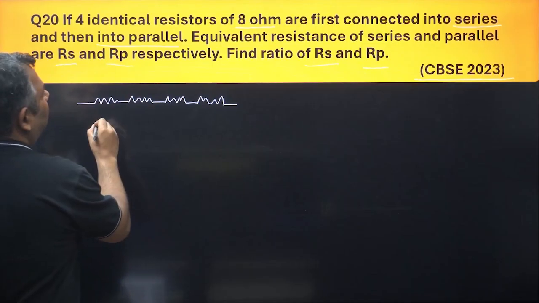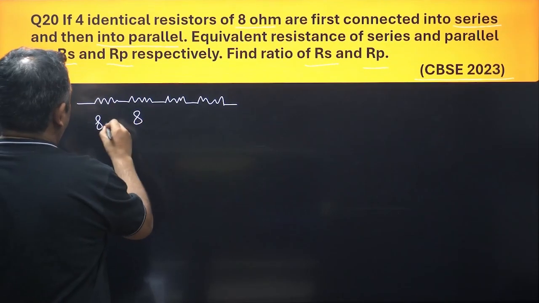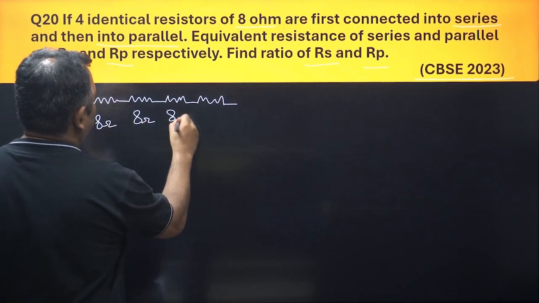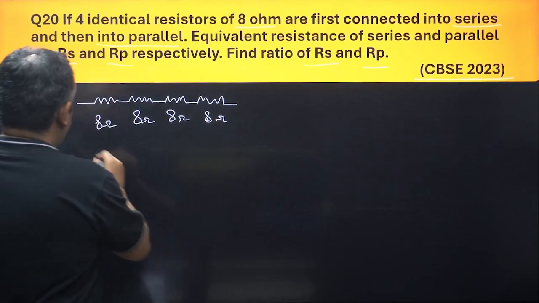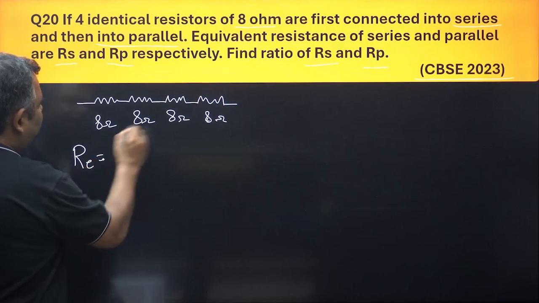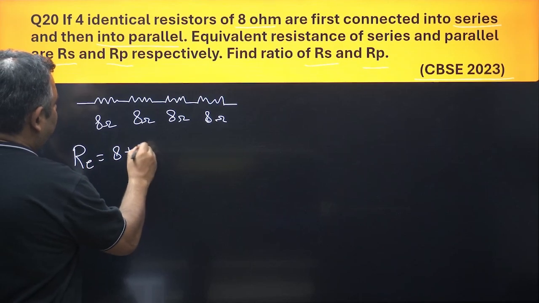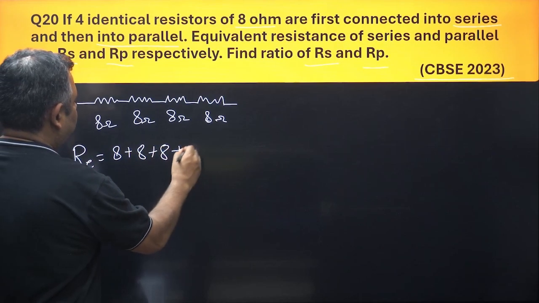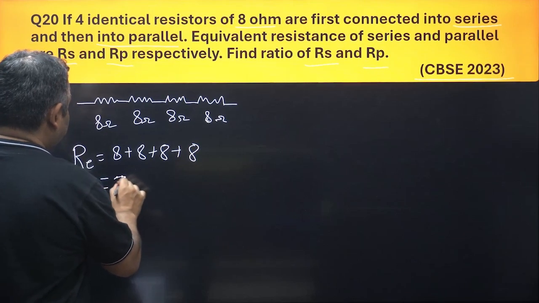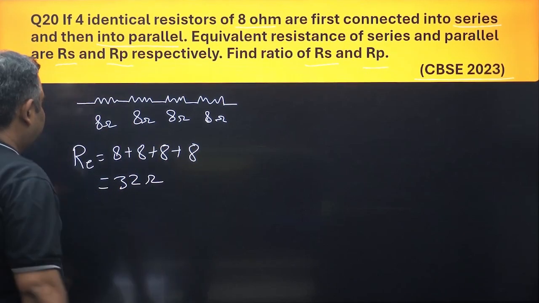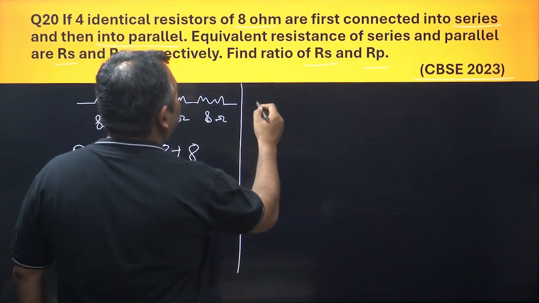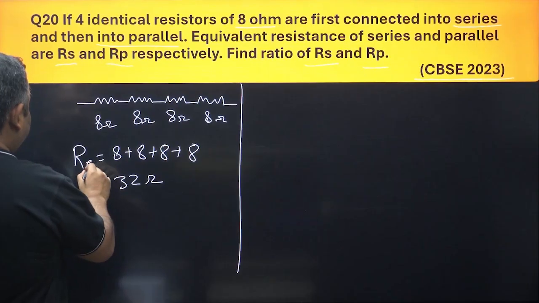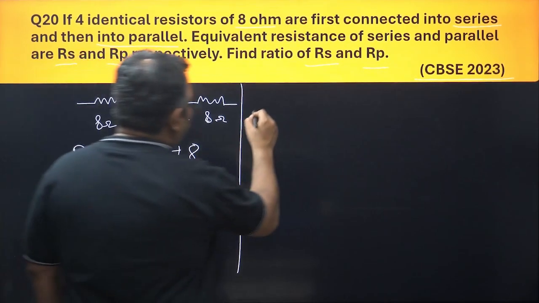So this is 8 ohm, 8 ohm, 8 ohm, 8 ohm. The equivalent resistance would be 8 plus 8 plus 8 plus 8, which is 32 ohms. Sorry, this is RS, not RE. This is RS, the equivalent resistance for series. Then we have this in parallel.